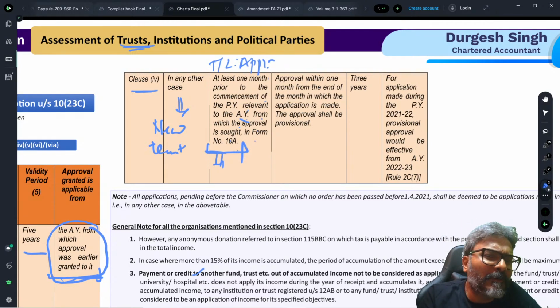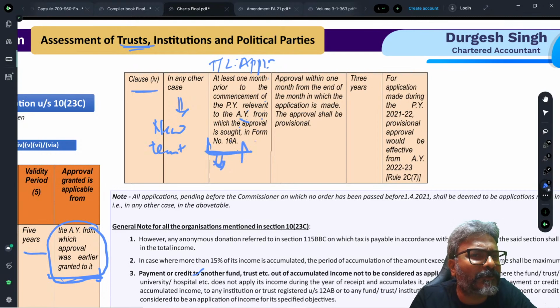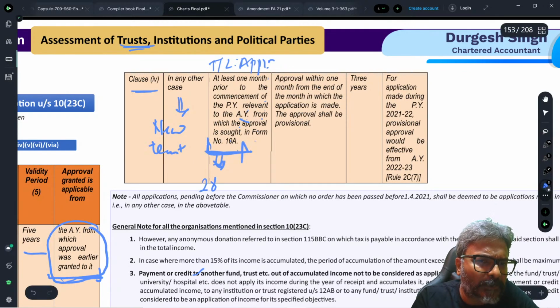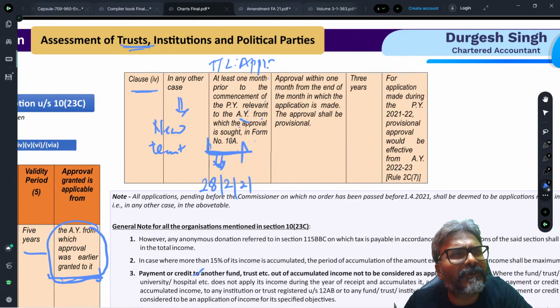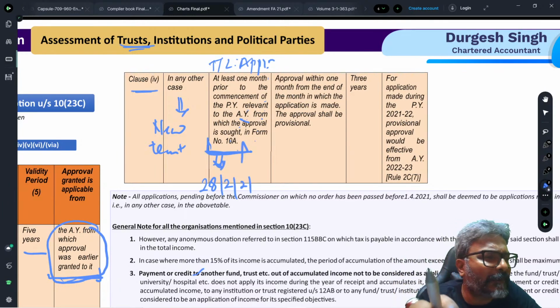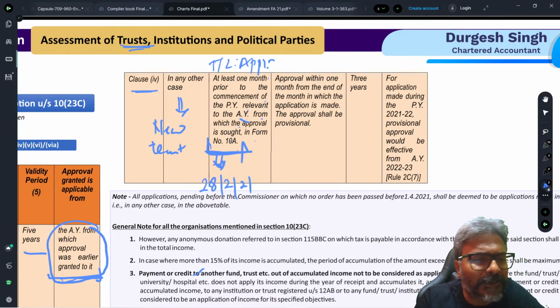If you are careful about this particular part, it means that if supposedly the previous year would be 21-22, they need to make an application by 28th of February, students, isn't it? So that is what it is.